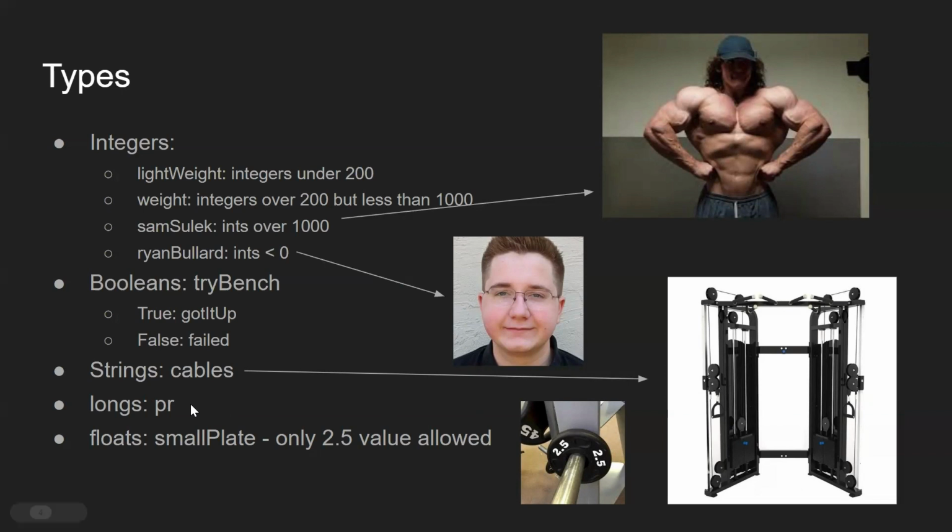And now another really great feature about our programming language is that the only float we can use is the value 2.5. So you can't say like 3.82, for example. And that might sound strange at first, but it's actually a positive because whenever you're at the gym weightlifting, there never really is a half a pound kind of thing. The only real half a pound that we could see inside of weightlifting is for the 2.5 weights. So that's why we are only going to allow a small plate of 2.5 with no other decimals.